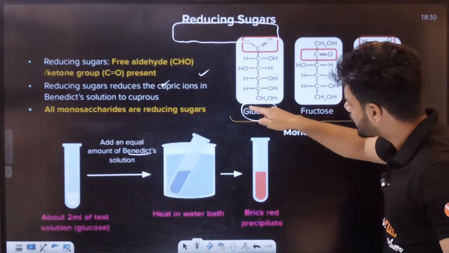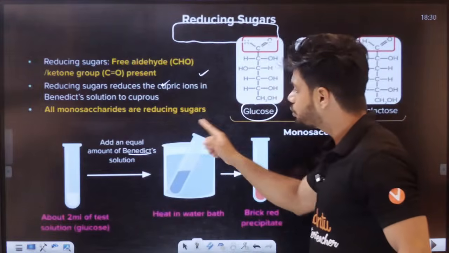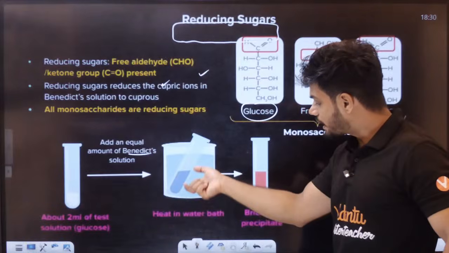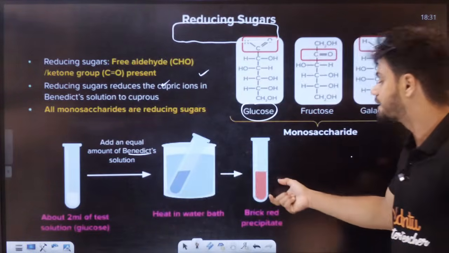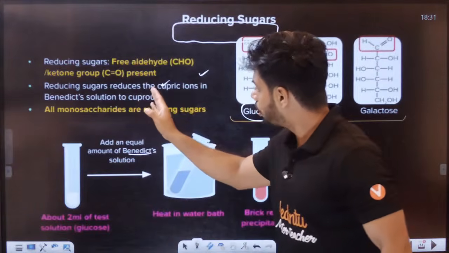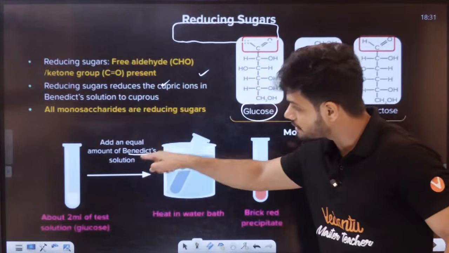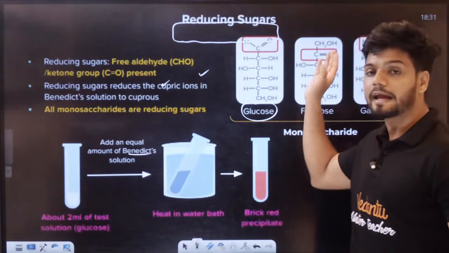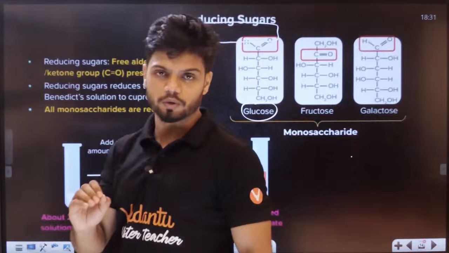After some time, the color of the Benedict solution will become brick red. Why brick red, students? Because all the cupric ions in the Benedict solution become cuprous because of the free aldehyde or ketone group. So that is a reducing sugar.